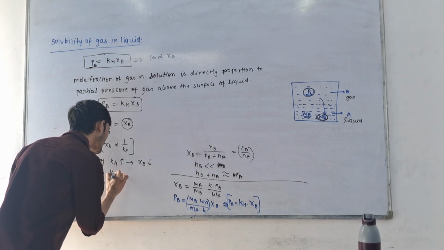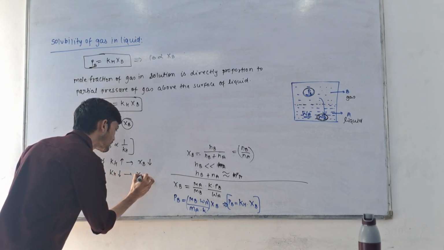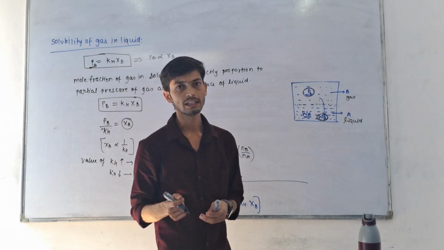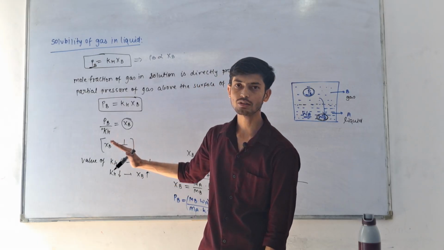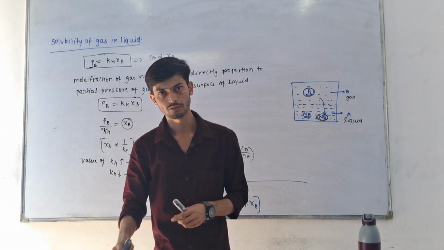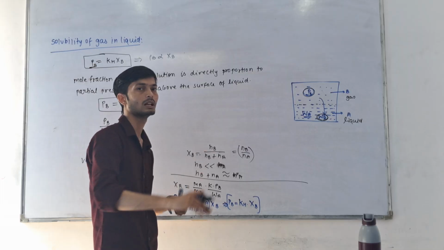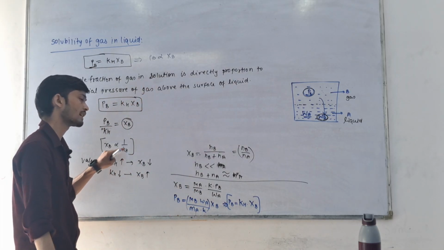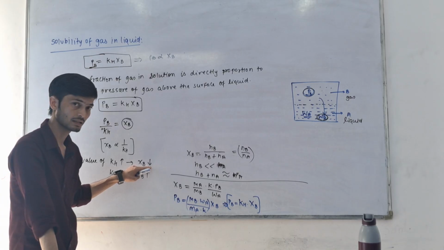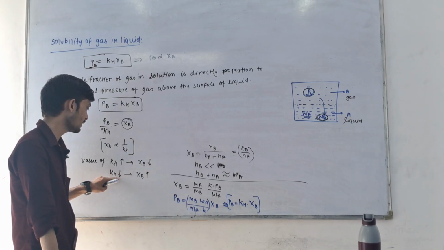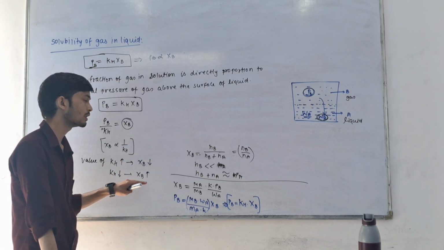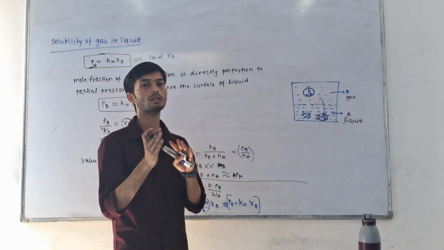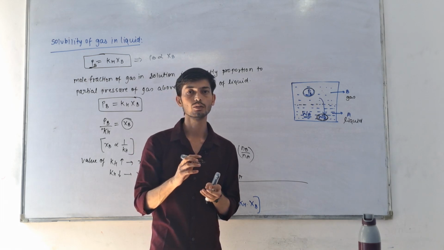If the value of KH decreases, XB increases. KH is the Henry constant, which depends on the gas and differs from one gas to another. If the Henry constant of a gas is higher, then the solubility of that gas will be lower. If the Henry constant gets lower, the solubility of that gas in liquid will be higher. So these both are inversely proportional to each other.